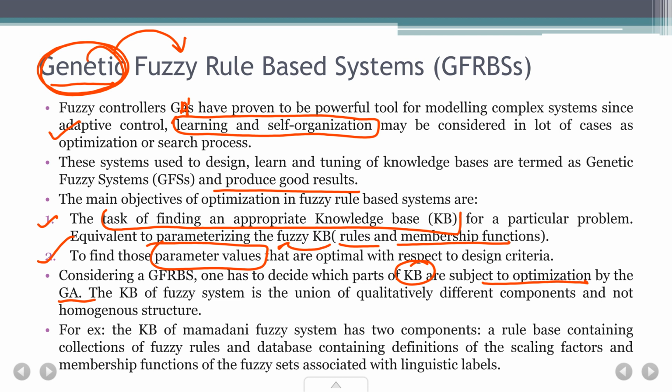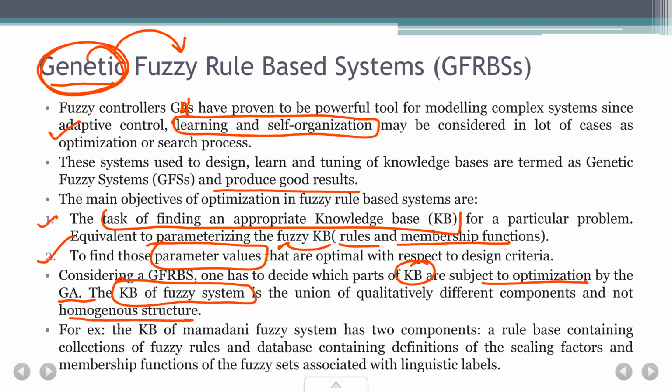The knowledge base of a fuzzy system is the union of qualitatively different components and not a homogeneous structure. This is very, very important, you have to remember. As I said earlier as well, the knowledge base is a combination of different rules, membership functions and different kinds of things that we are going to implement, that is required for the design, right? So it's not one structure as such, there is nothing like a single model over there, but it has a lot of things that we will be using to design the fuzzy system.